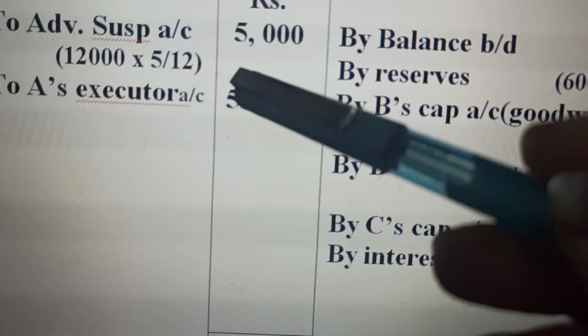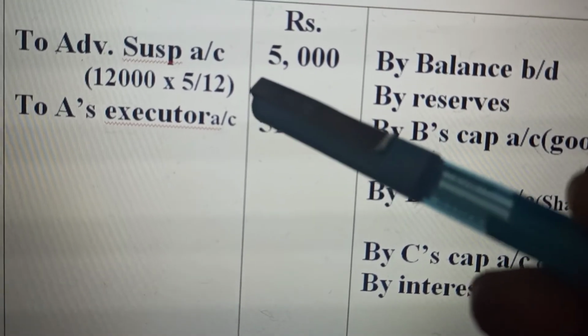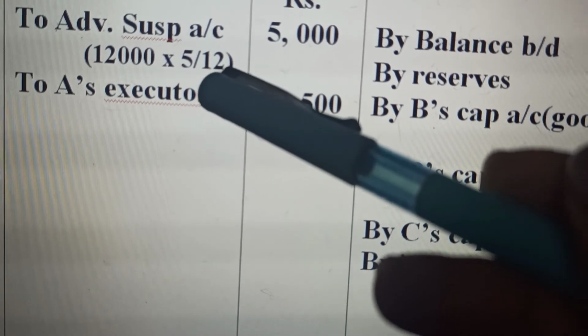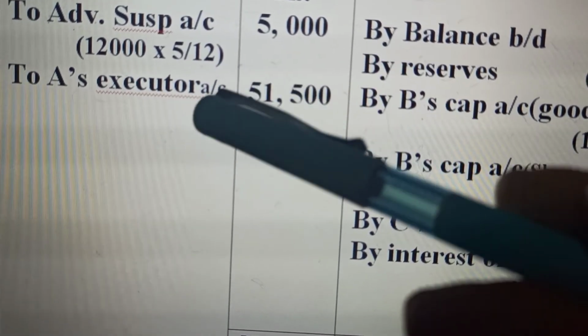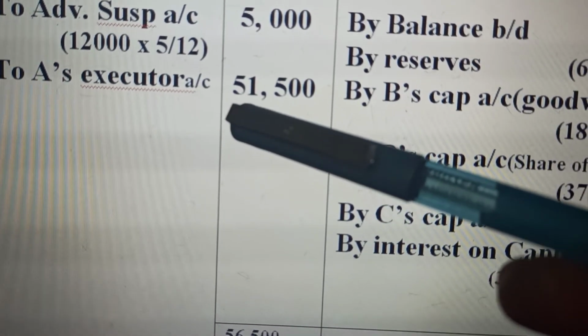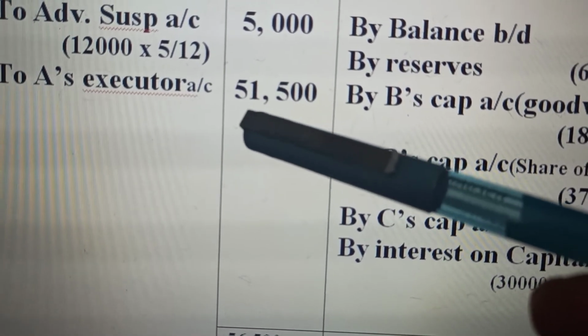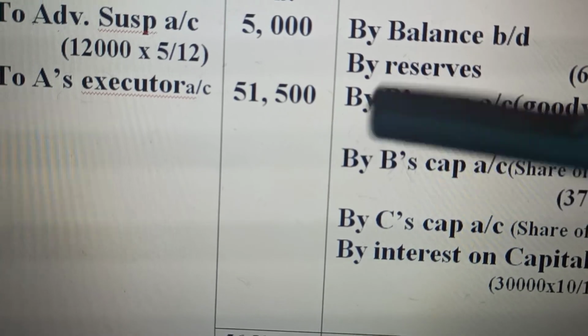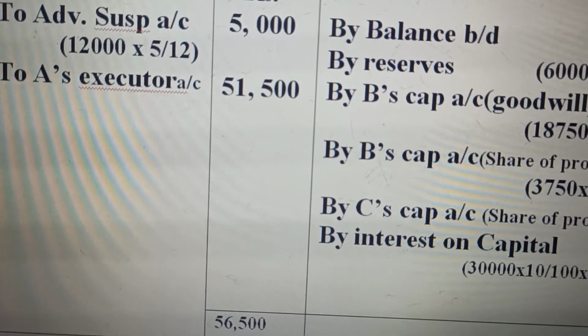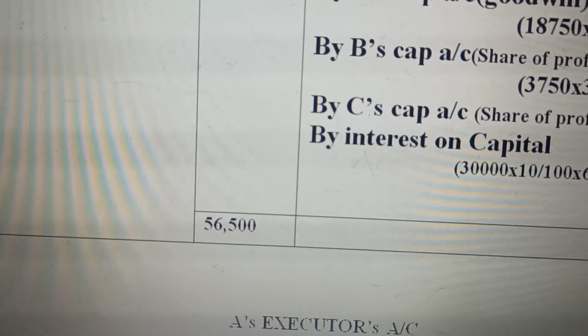And we see the advertisement, there was an expense, deferred revenue expense, the advertisement suspense account. His share of the advertisement suspense account is 5,000. So balancing both the sides, his representatives, his executor, will be able to take rupees 51,500, which will be credited to the executor's account. Okay, this is the executor's account.